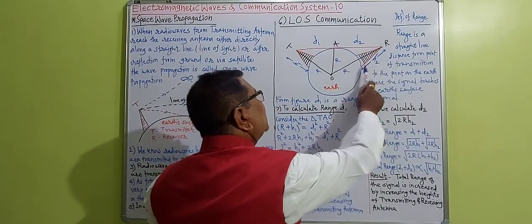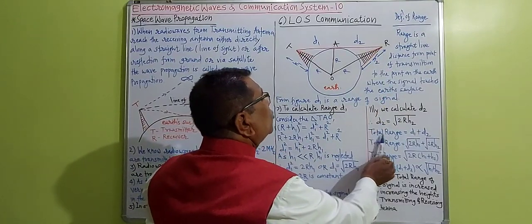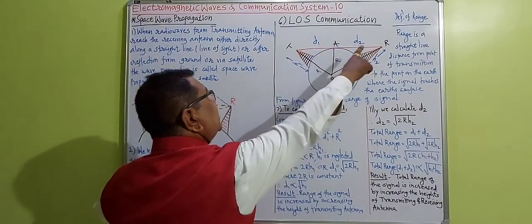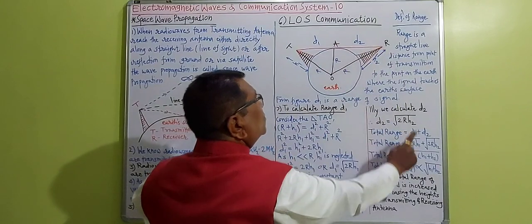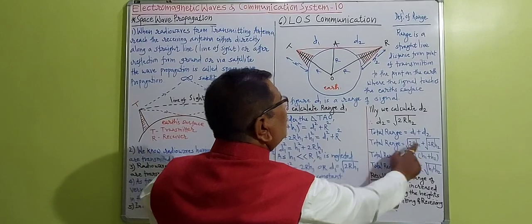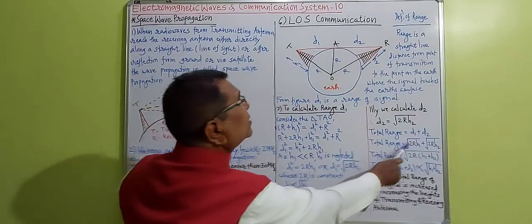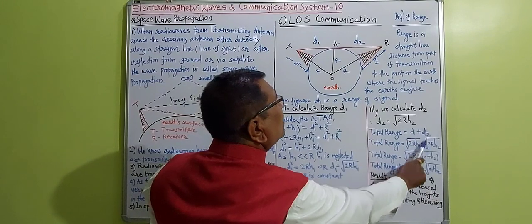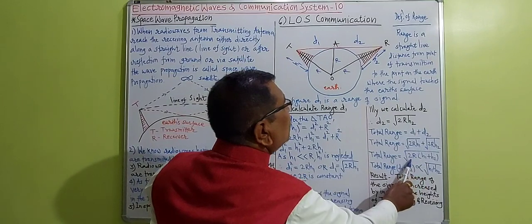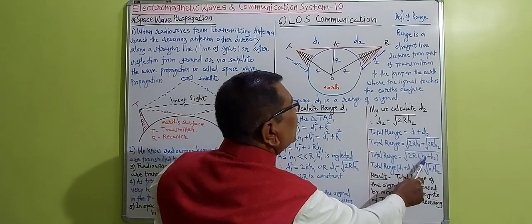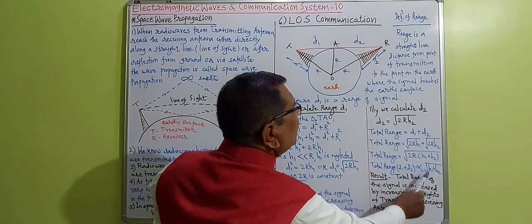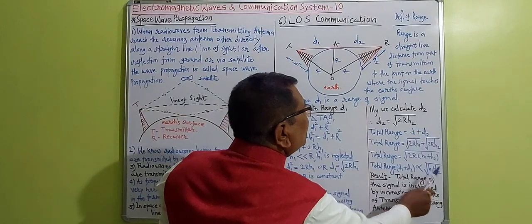So by mounting the receiving antenna, we can calculate total range. D1 is only a range. So what is the total range? Total range is equal to D1 plus D2, which is square root of 2R H1 plus square root of 2R H2. So total range we got is square root of 2R, common, into bracket H1 plus H2. So total range D1 plus D2 is directly proportional to square root of H1 plus H2.